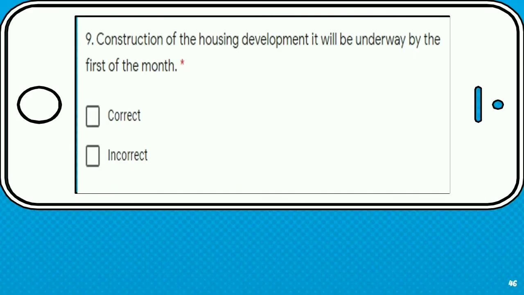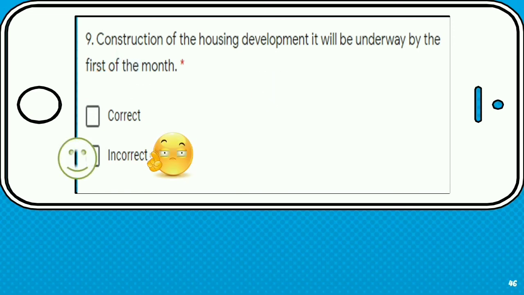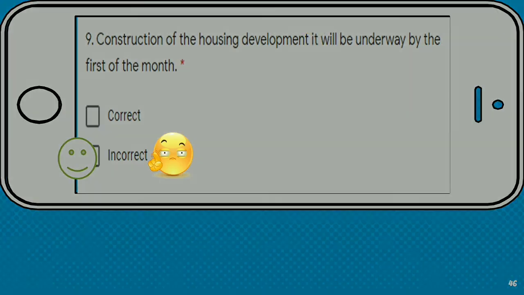Number 9. Construction of the housing development, it will be underway by the 1st of the month. This is so easy because it is very clear that the sentence has double subject. Those are construction and it. So this is incorrect. We have to delete it if we want to revise it.